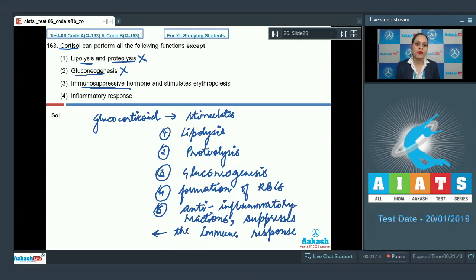Third option is immunosuppressive hormone and stimulates erythropoiesis, and as it is also a correct statement, so this cannot be a correct answer because cortisol produces anti-inflammatory reactions and thereby suppresses the immune response. And the last option given is inflammatory response, and as it is an incorrect option, so this is a correct answer to our question because cortisol produces an anti-inflammatory response and not inflammatory response. So the correct answer to this question is option number 4. Let's proceed to the next question.